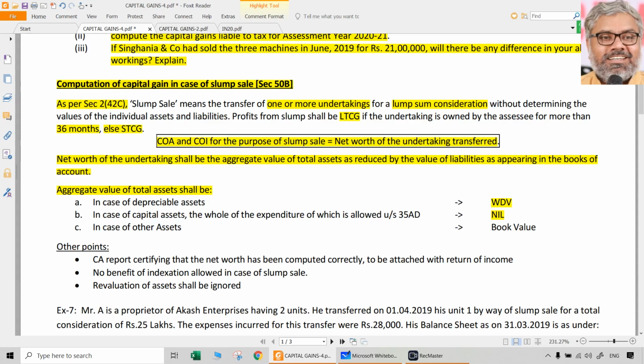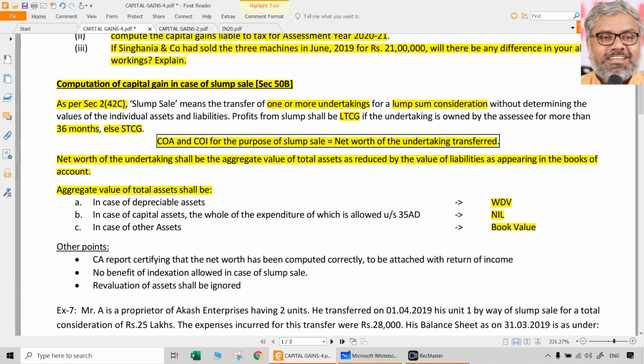In case of other assets, you have to take book value. So nothing special here. Normally whatever is there on the balance sheet will be taken. In case of depreciable assets also, what will be there in the balance sheet? WDV only will be taken. Normally that will be the book value. However, point once again to notice, when you say WDV, is it the book value or WDV as per Income Tax Act? That is the point.